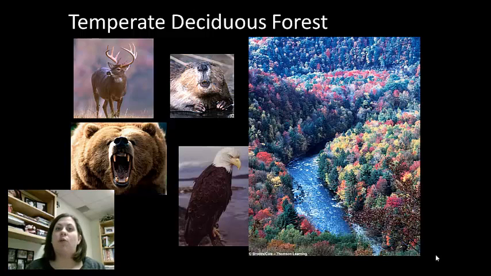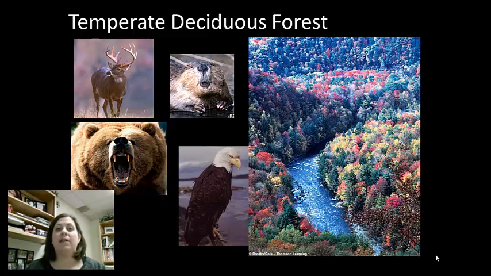They have really broad leaves that are lost during the fall months, and then they grow back in the spring. They're also the ones that are going to change all the different colors in the fall. The forest floor has shrubs, ferns, flowers, mosses, and of course lichens. Due to the large trees, a type of stratification develops, and it also causes partitioning of resources for animals like birds and insects.